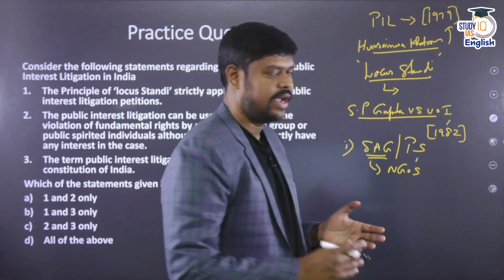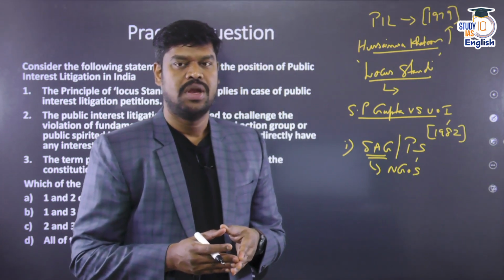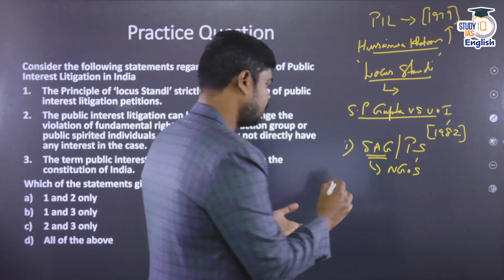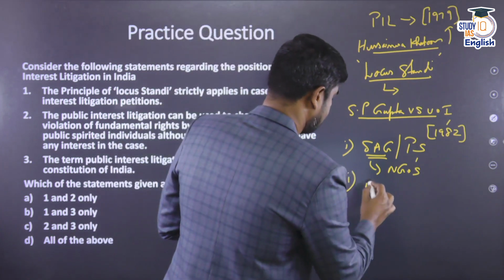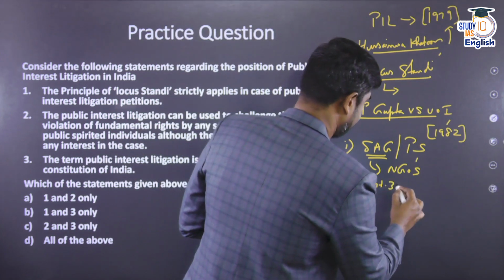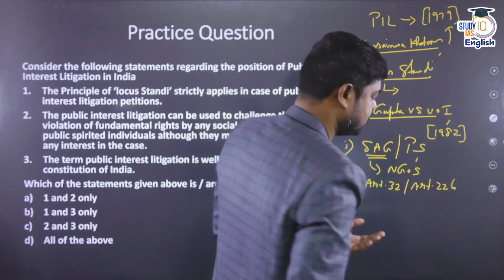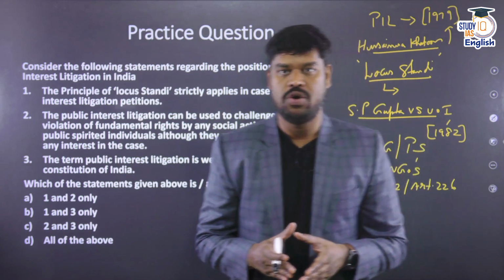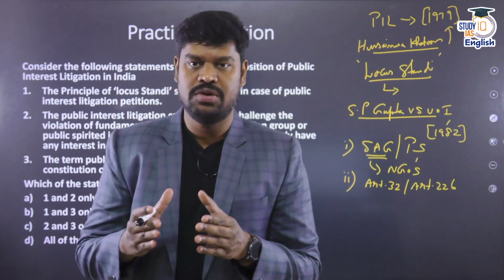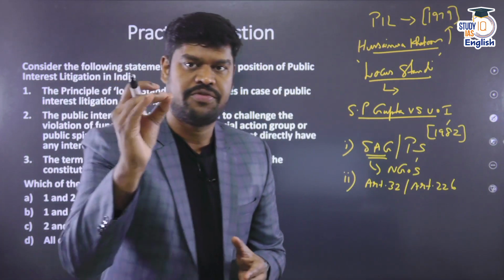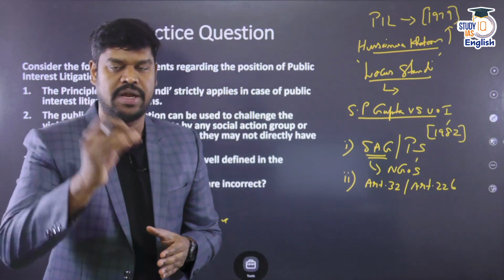So, they all can file public interest litigation under the writ jurisdiction of the Supreme Court and High Court, that is both under Article 32 and Article 226 of the Constitution. So, in case of violation of fundamental rights, it is not necessary that the affected individual has to bring it to the notice of the court. If the affected individuals are not able to do that, it can also be filed in the form of a public interest litigation.